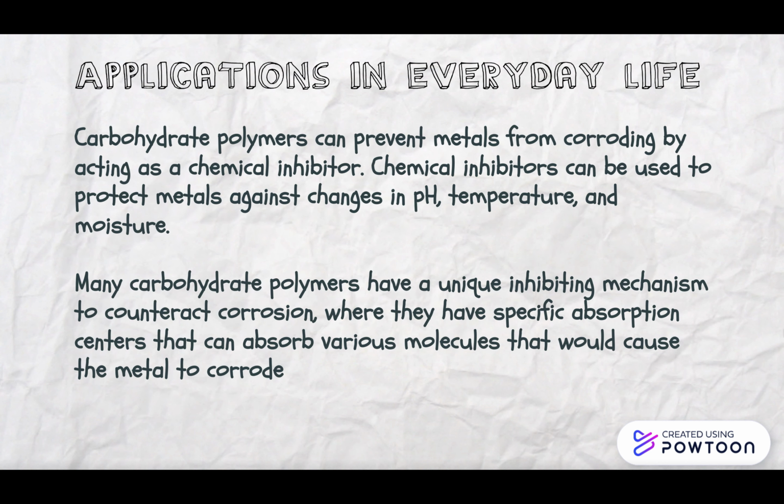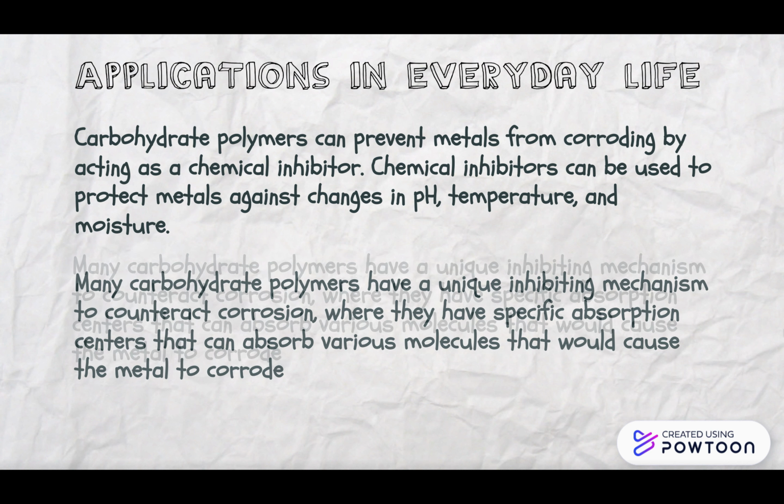Carbohydrate polymers have been touted as a class of molecules that can prevent metals from corroding by acting as a chemical inhibitor. Chemical inhibitors can be used to protect metals against changes in pH, temperature, and moisture. Many carbohydrate polymers have a unique inhibiting mechanism to counteract corrosion, where they have specific absorption centers that can absorb various molecules that will cause the metal to corrode. The inhibiting center is due to the cyclic rings in the long chain being able to form bonds with the incoming molecules, thus trapping the corrosion-inducing molecules.